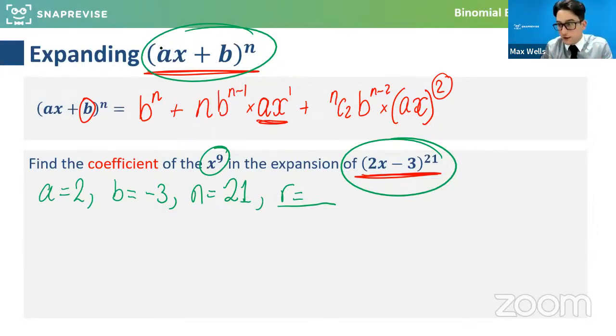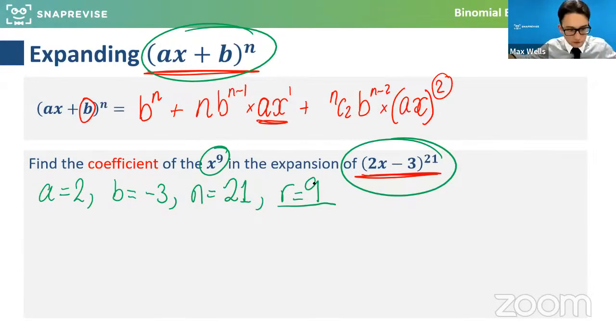R is the thing you're restricting. R is the thing we're honing in on and want to work out. We want the x to the 9 term, so R is actually 9. We want 9 of them, and as a result, we want 12 of the other thing. If I want 9 lots of the x multiplied together, that means the -3 is being multiplied in there 12 times.